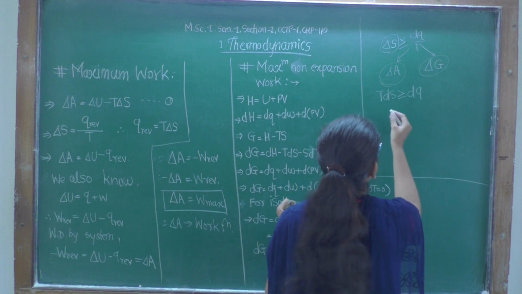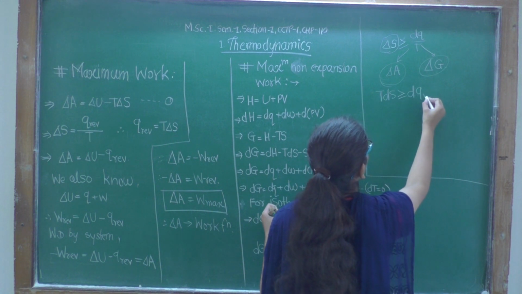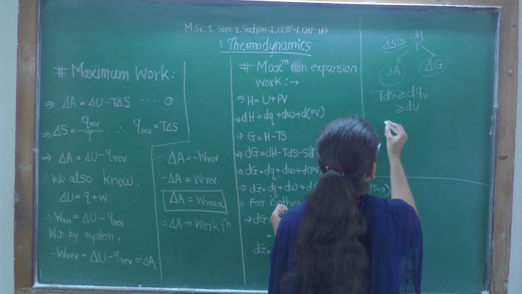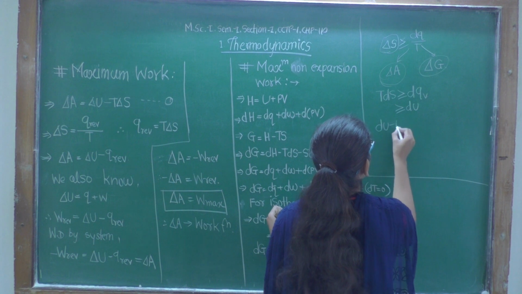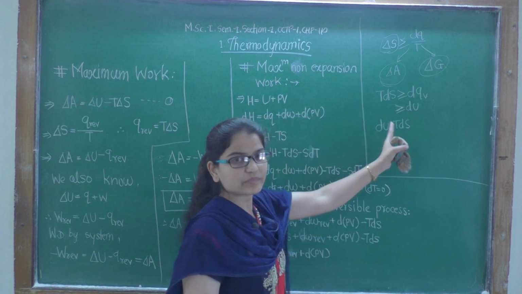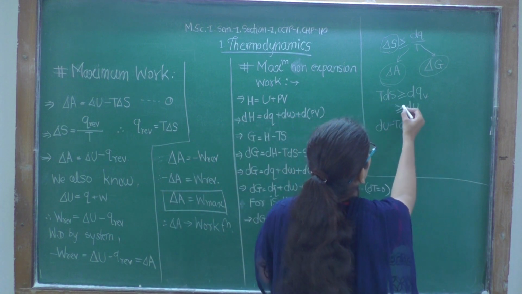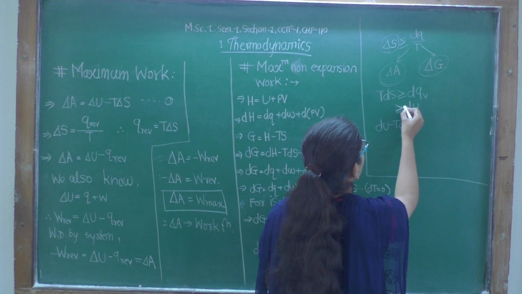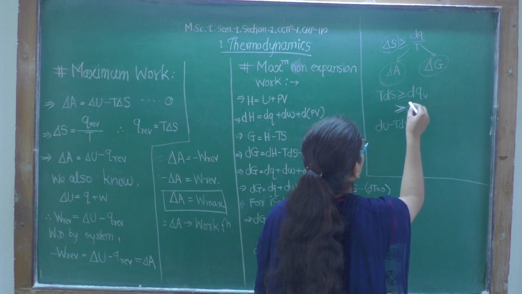For constant volume, dq was du. Now du minus T ds will be greater than or less than? It will be less than, because in the side of du this is like so, it is less than.